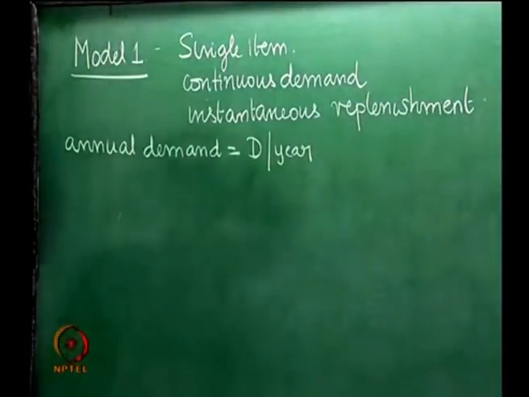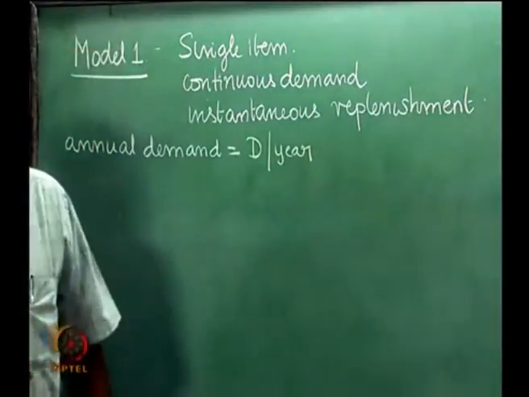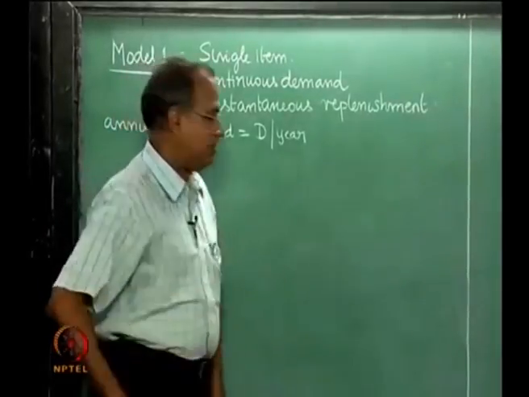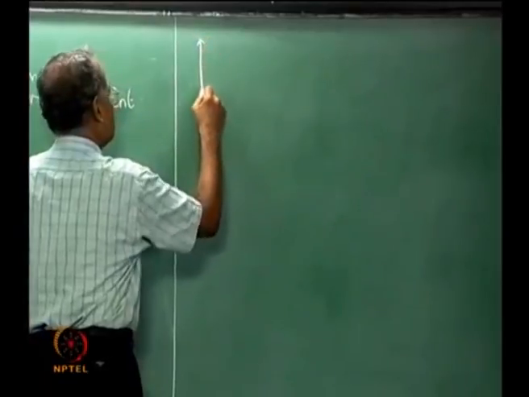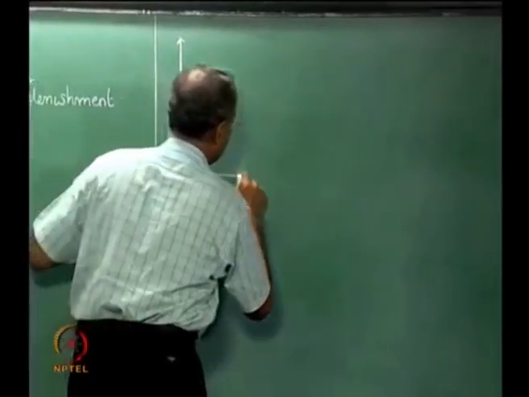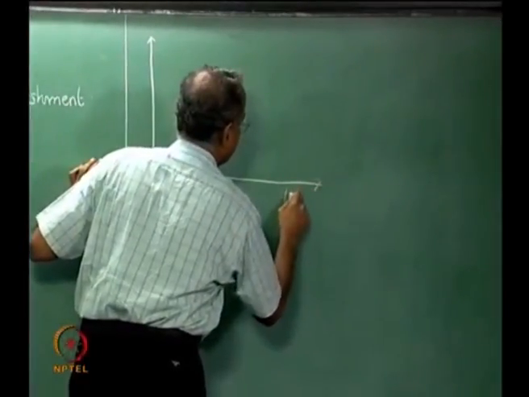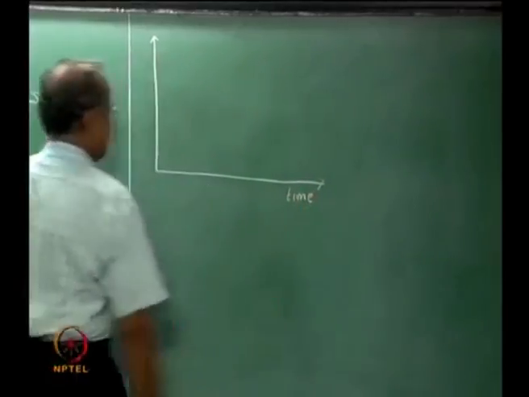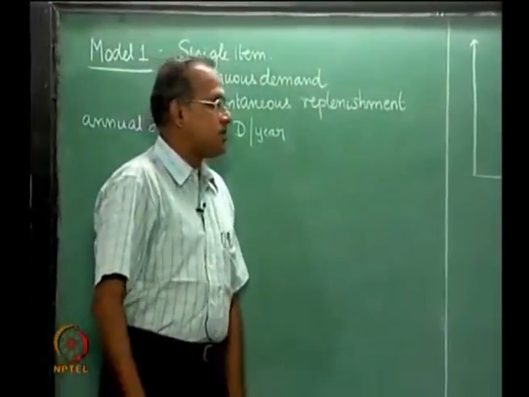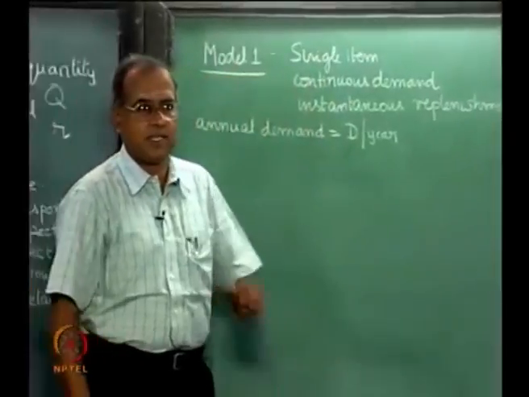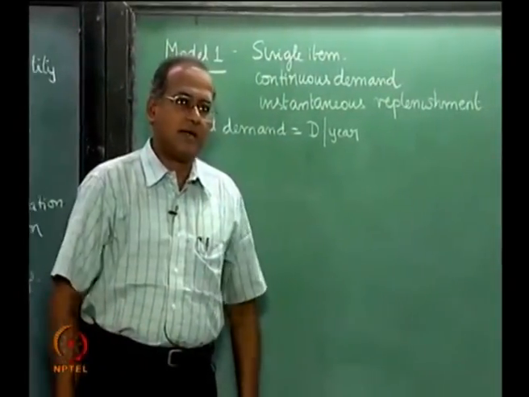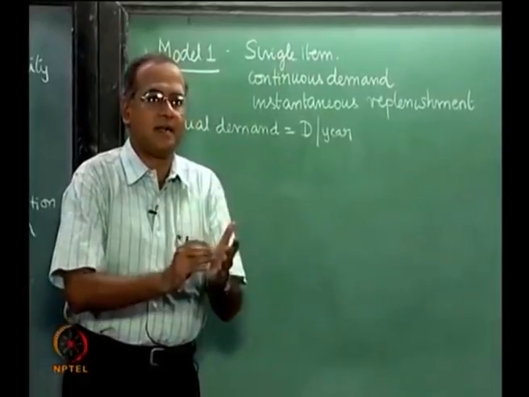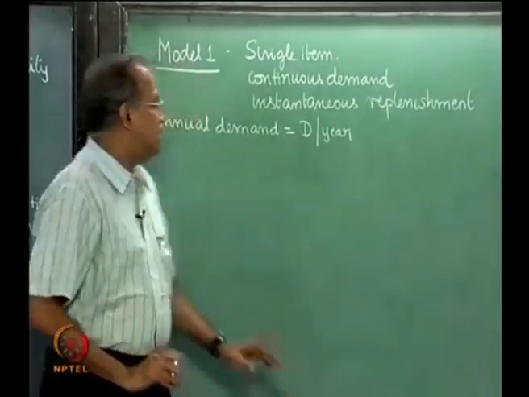So, let us look at how the inventory for this item behaves with respect to time. So, let us draw a simple graph which is like this. This is time, and let us assume that we have just placed an order for Q and we have just instantly received it.